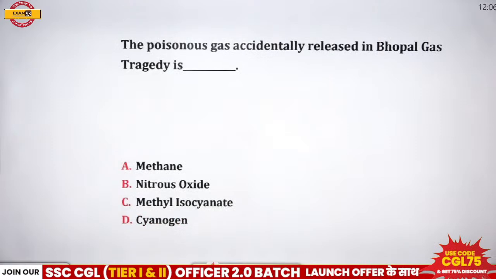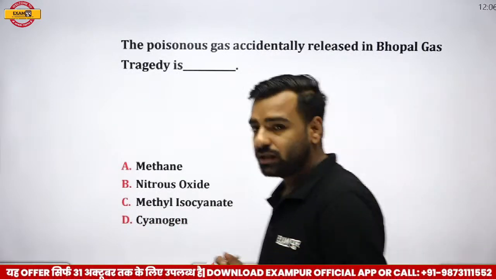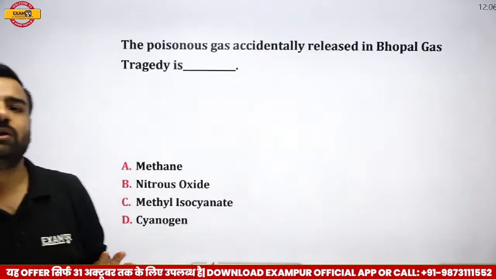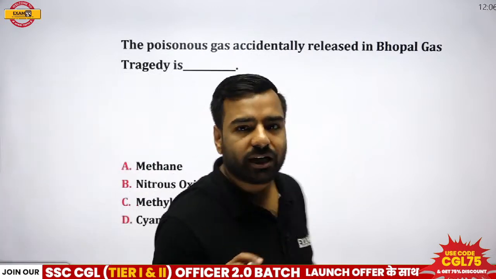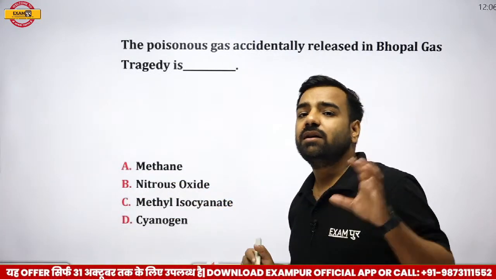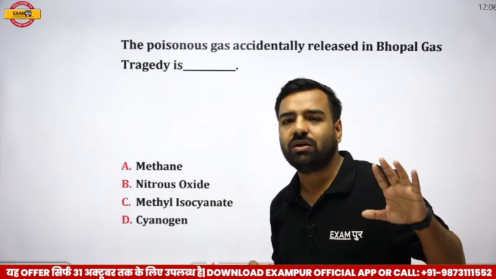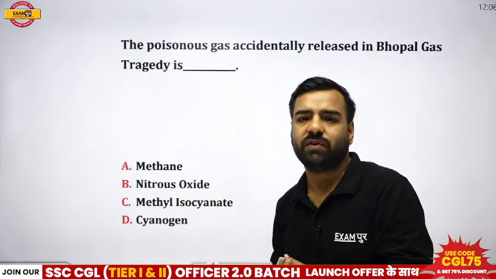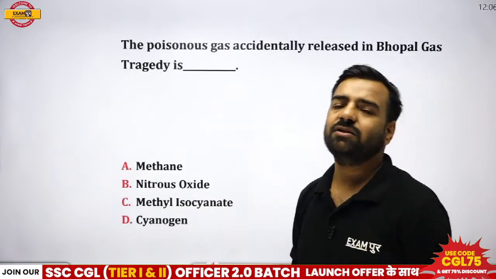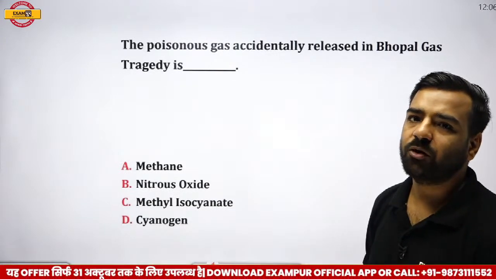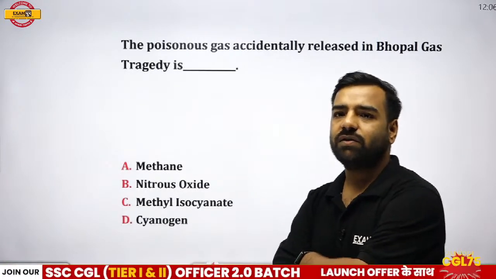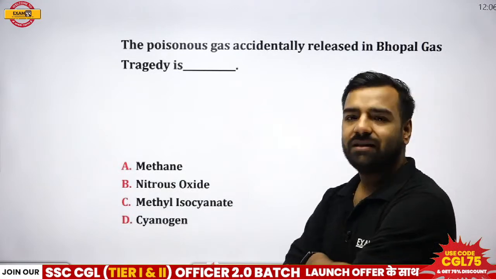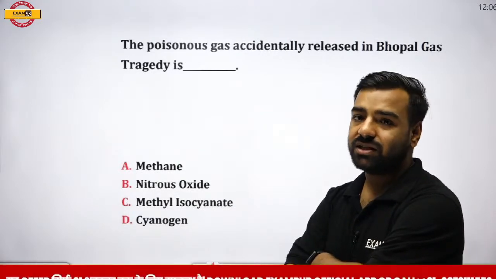Next is, the poisonous gas accidentally released in the Bhopal gas tragedy is dash. Now this was the gas. If I talk about the Bhopal gas tragedy, remember what happened? During the release of that particular gas, lakhs of people died, and not only people, animals were also affected. So what is the correct answer over there? The poisonous gas accidentally released in the Bhopal gas tragedy. What was it? This is an important one. In many examinations, this question is repeatedly asked.